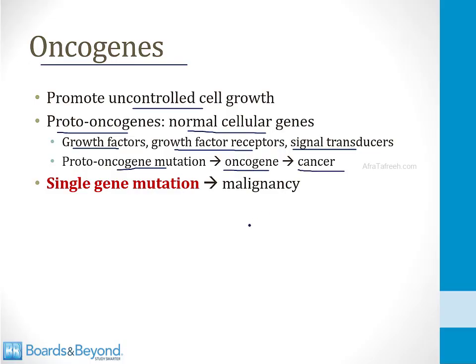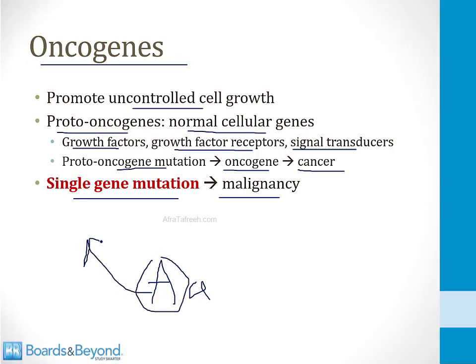And a high yield thing to understand about oncogenes is you only need a single gene mutation to lead to malignancy. Once again, let's imagine we have two alleles of an oncogene, big A and little a, and let's imagine that these alleles code for a growth factor. If one of them becomes mutated, let's say it's this one, it can begin overexpressing that growth factor, and that alone will lead to cancer. The fact that the other allele is normal will not protect the cell the way it does with tumor suppressor genes.